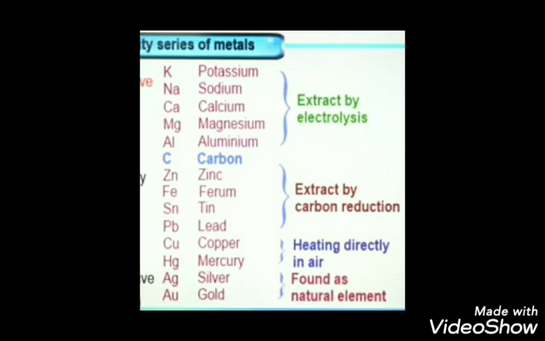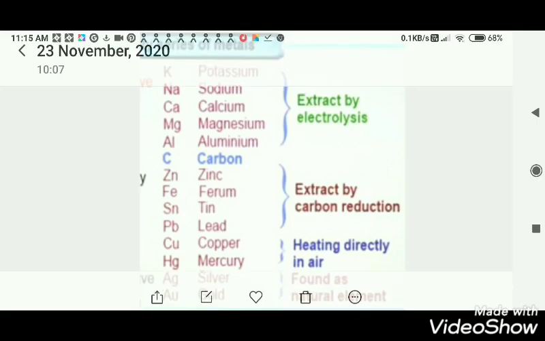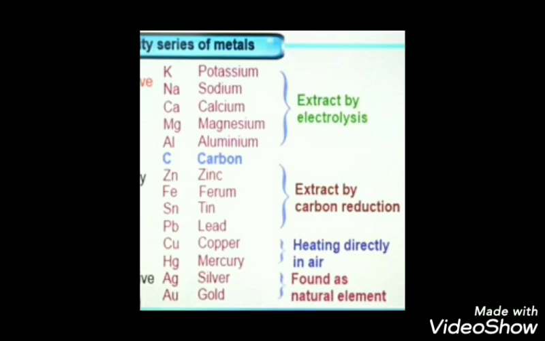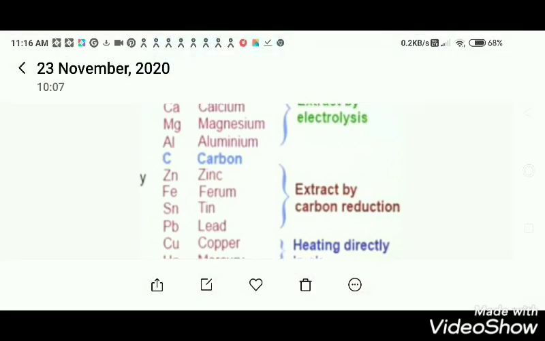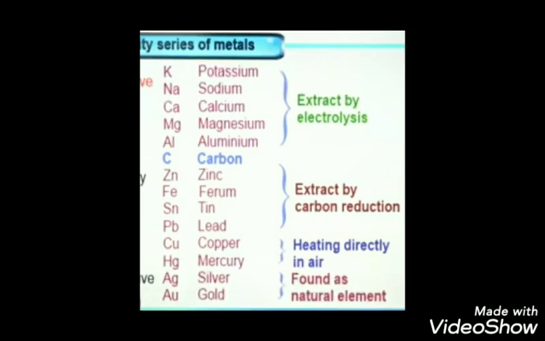So we can categorize the metals based on their state of availability in the earth's crust. We can categorize them into three categories: metals of low reactivity, metals of medium reactivity, metals of high reactivity. And different techniques have to be developed to obtain the metals for different categories.